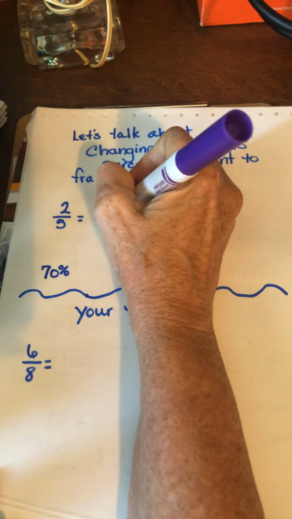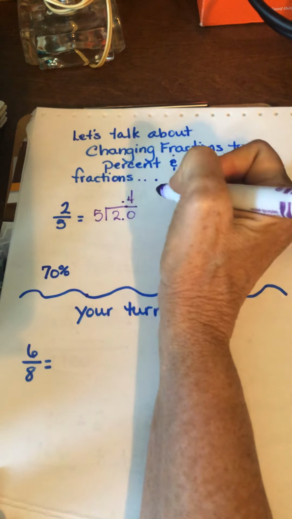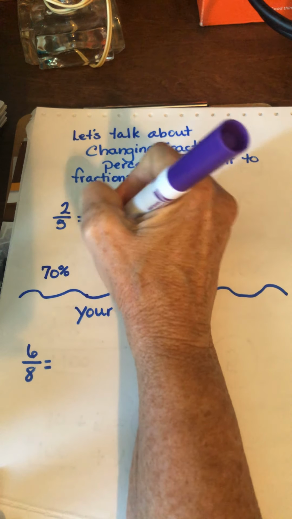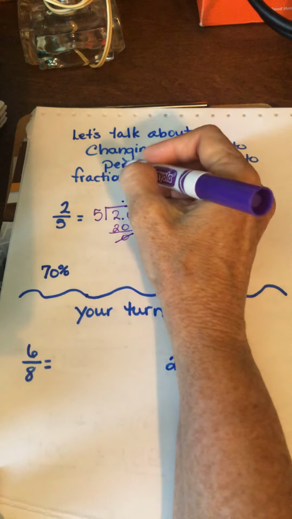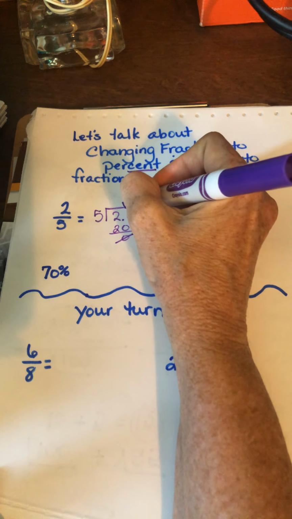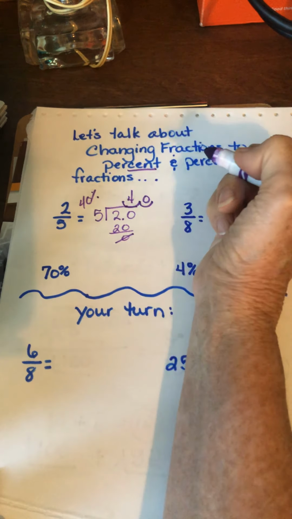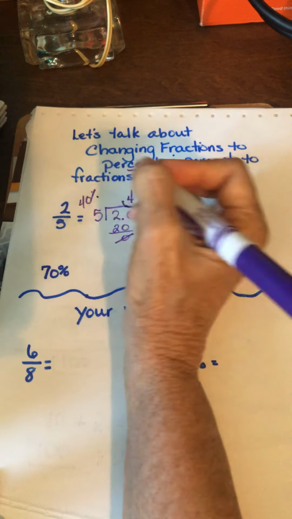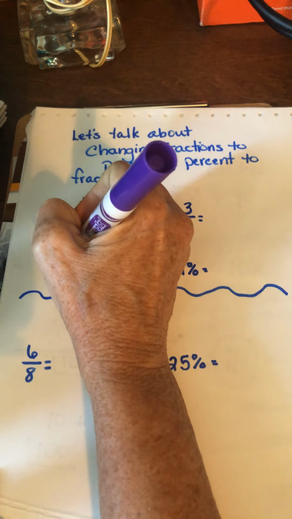So I add a decimal and I add a 0, and 5 will go into 20 4 times. So the answer is 0.4, but it wants it in percent, so I have to go 1, 2, and put 40%. If you're going in your calculator, you're going to say 2 divided by 5.